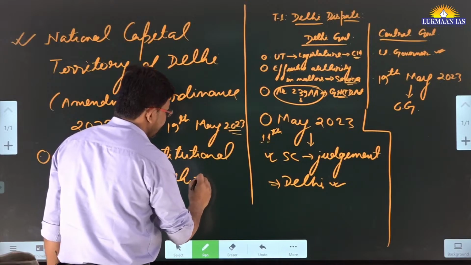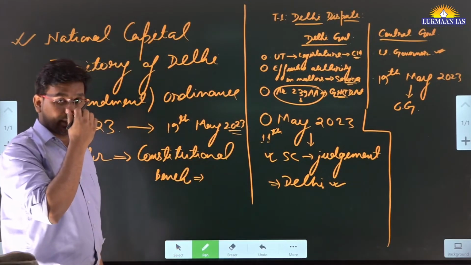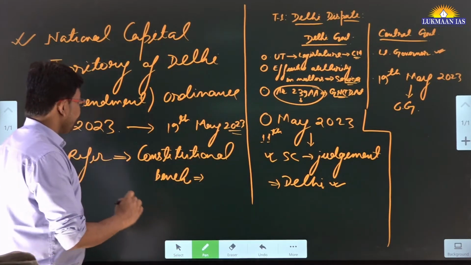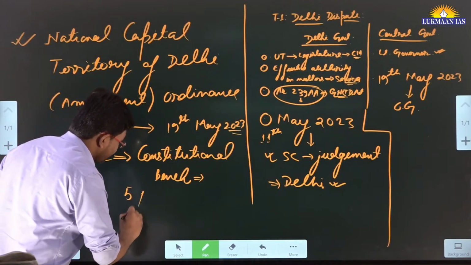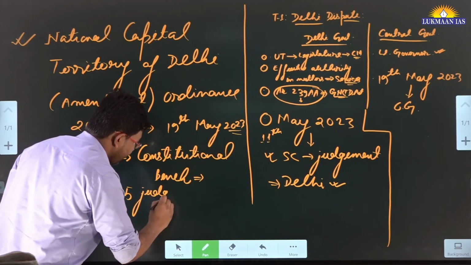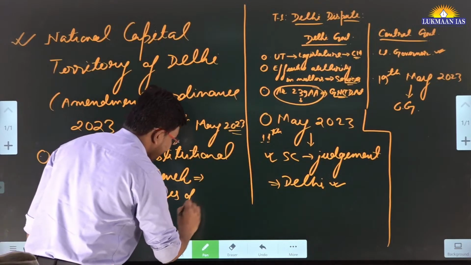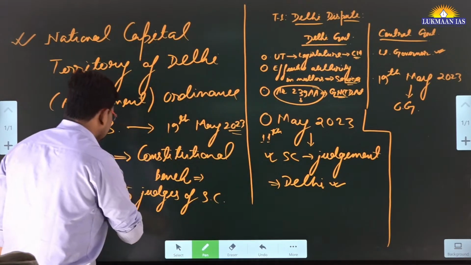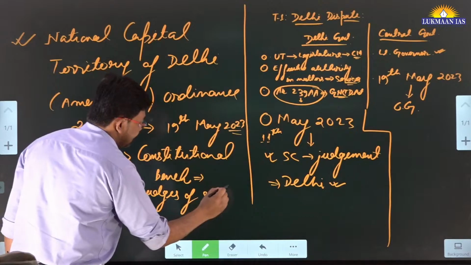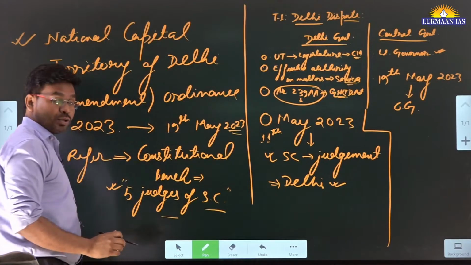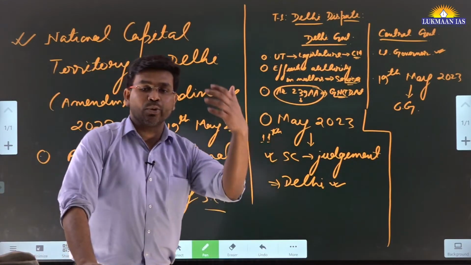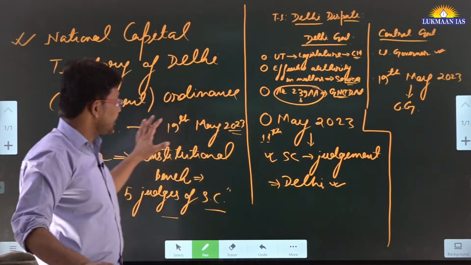A constitutional bench will comprise at least 5 judges of the Supreme Court of India. Why do they want to hear this matter through a constitutional bench? Because they want to give more authority to this judgment.